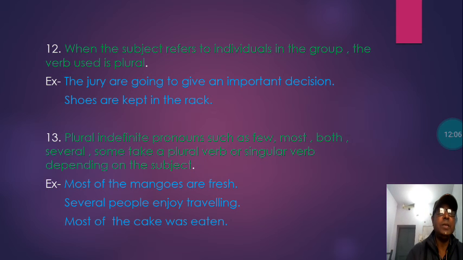You see some examples here. Most of the mangoes are fresh. Most of the mangoes: this is for many, not one, just a collection of many mangoes. Most here is talking about a greater number. Most of the mangoes are fresh. Several people enjoy traveling. Here also it is referring to the plural. Most of the cake was eaten. Here it will be "was," not "were." Most of the cake was eaten.